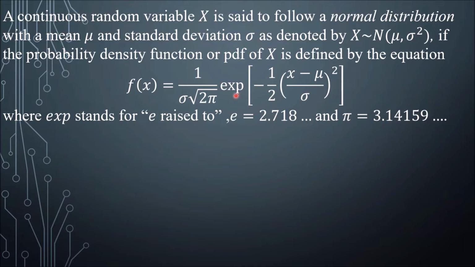So in this case, we have exp, meaning to say e raised to this expression here, and then x is the value of the random variable, mu is the average, and then this sigma is the standard deviation. So this is the pi, and then another sigma here.